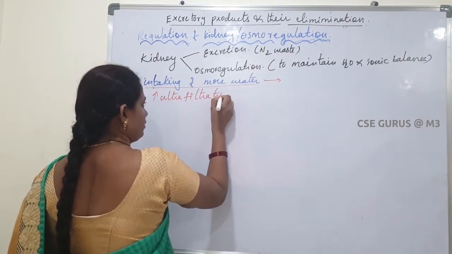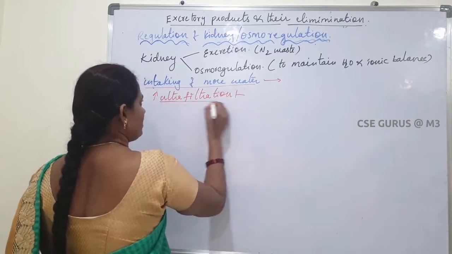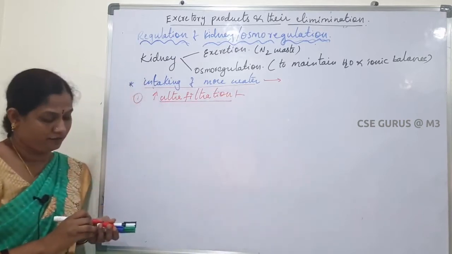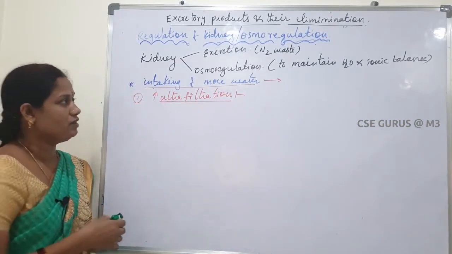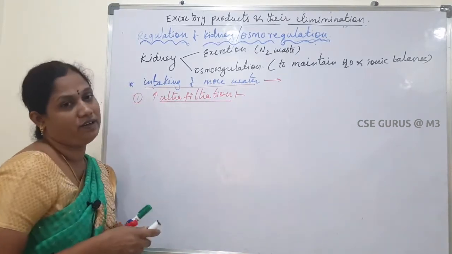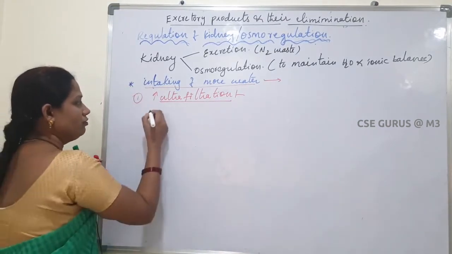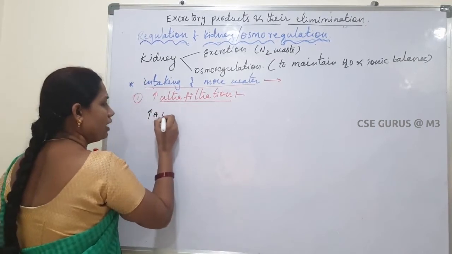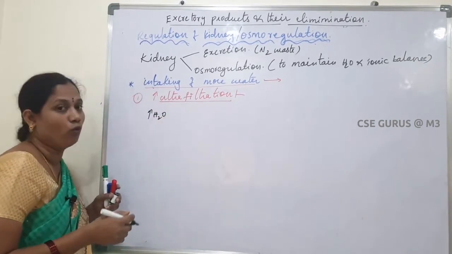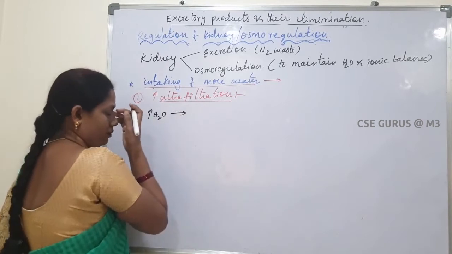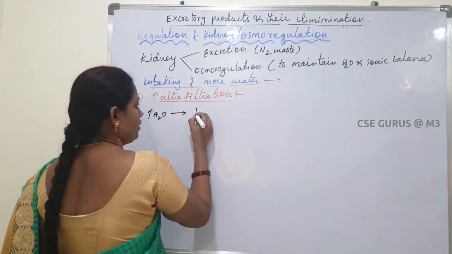ultrafiltration. Increasing of ultrafiltration. Okay. So the first one is increasing of ultrafiltration. When the water quantity is high, so in our body, what will happen?